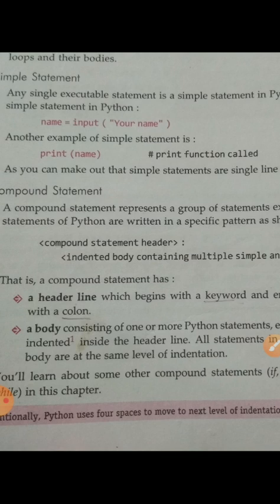Again I repeat, compound statements have two parts, header and body. The header has one keyword followed by a colon sign, and the body consists of one or more Python statements that are executed and are indented.